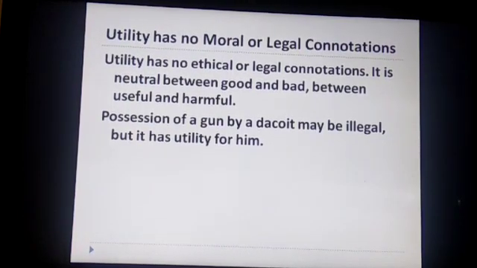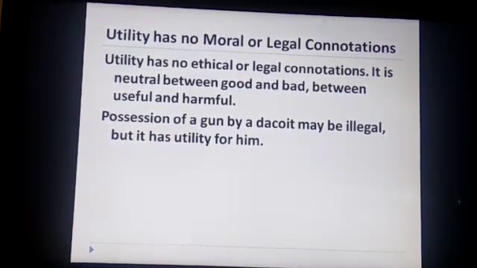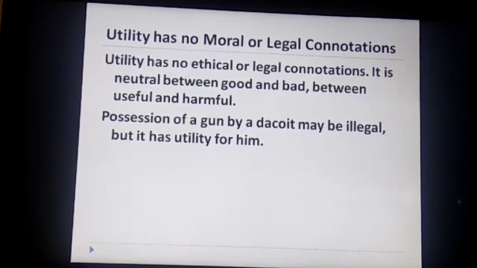That is not a legal thing, but it has utility for him because he may use it for the purpose of theft. We are not talking here about moral or legal connotation. Utility is neutral between good, bad, useful, harmful.